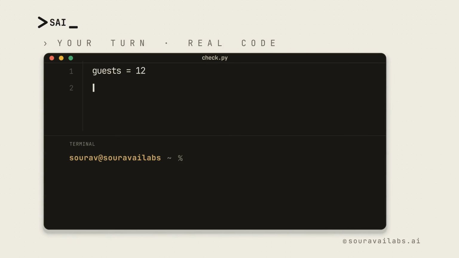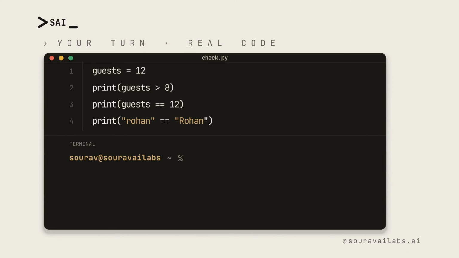Let's write it. Line 1 brings in the guest count from last episode, 12. Line 2 asks whether that is more than 8 and prints the answer. Line 3 asks whether it is exactly 12. And line 4 compares 2 names that look almost the same. Run it and the answers appear.